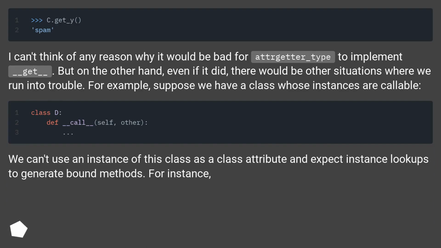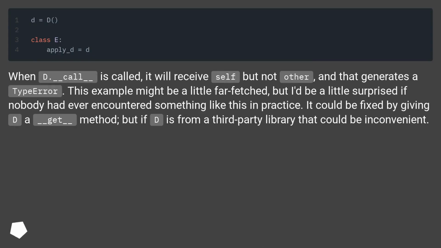I can't think of any reason why it would be bad for attrgetter type to implement __get__. But on the other hand, even if it did, there would be other situations where we run into trouble. For example, suppose we have a class whose instances are callable. We can't use an instance of this class as a class attribute and expect instance lookups to generate bound methods. For instance, when d.__call__ is called, it will receive self but not other, and that generates a type error.